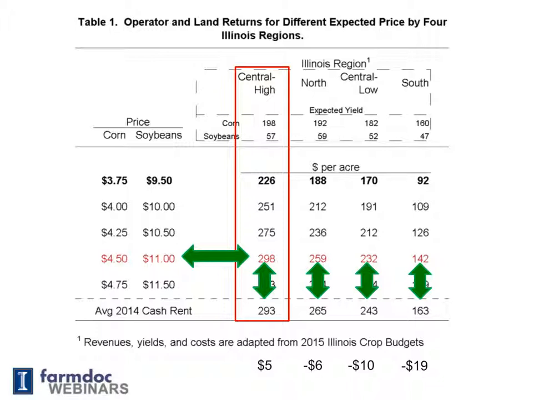What this would suggest is that if we return to those long-run prices, as many would believe, and some would even suggest that that's a bit optimistic, we would need cash rent declines for the farmer to have positive and adequate returns at those levels. This would then mean that we're likely to see downward pressure on cash rents even if we're looking at higher prices in the fall, and if we're in the $4.50 to $11 range, we will still see downward pressure being placed on cash rents.